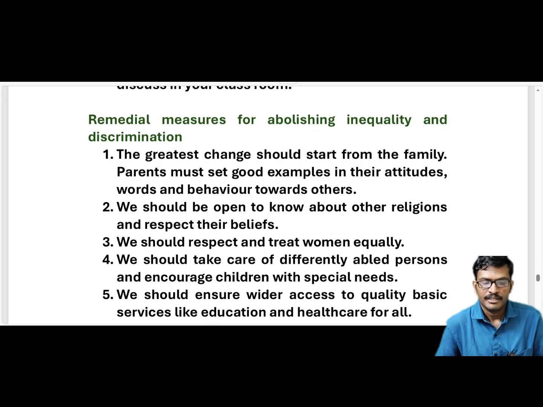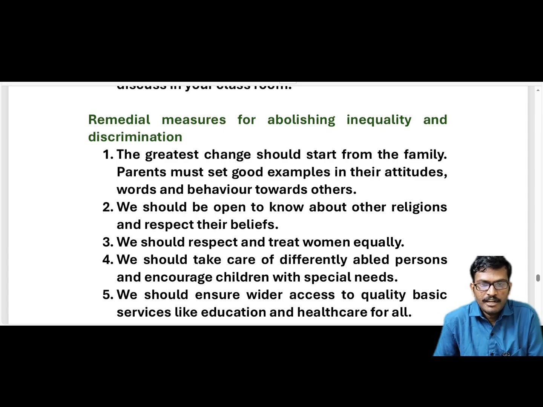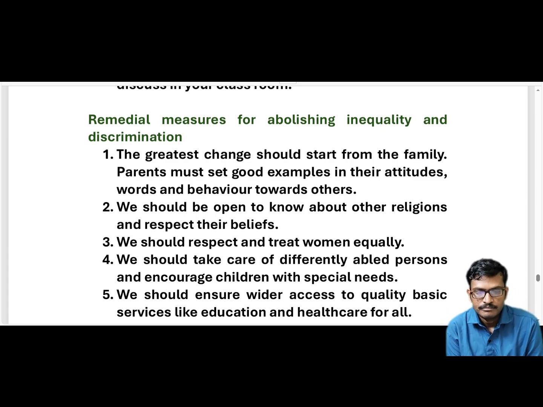And here are remedial measures for abolishing inequality and discrimination. What are the remedial measures? The greatest change should start from the family. Every change should start from the family itself. Parents must set good examples in their attitudes, words and behavior towards others.